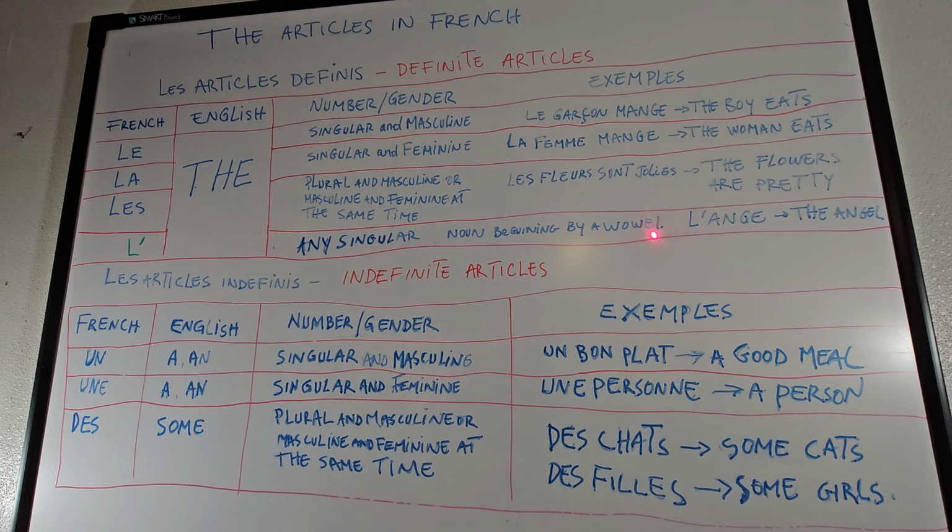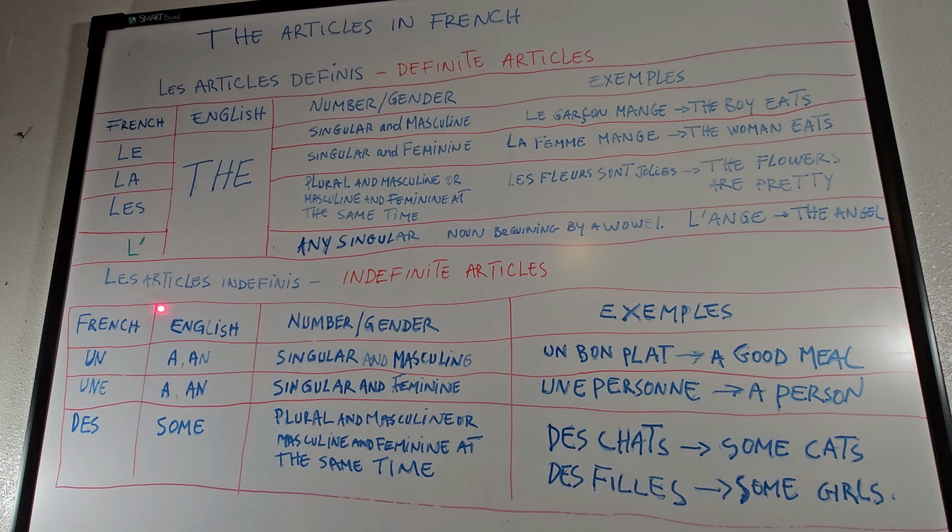Or I could have said l'arbre. I'm talking about a tree. Here it's different. It's l'ange. Instead of saying le ange, no, we don't say le ange. It's connected by this apostrophe.